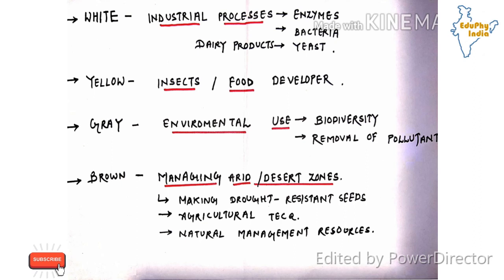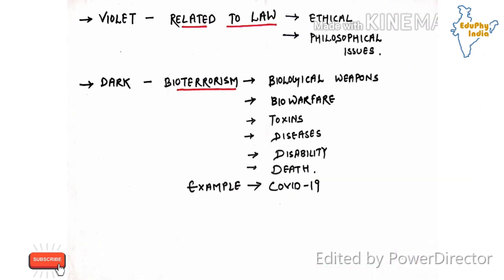Next is violet biotechnology that is related to law, ethical and philosophical issues. Many times biotechnology faces this area where the law and legality of using any type of technology has to be granted.